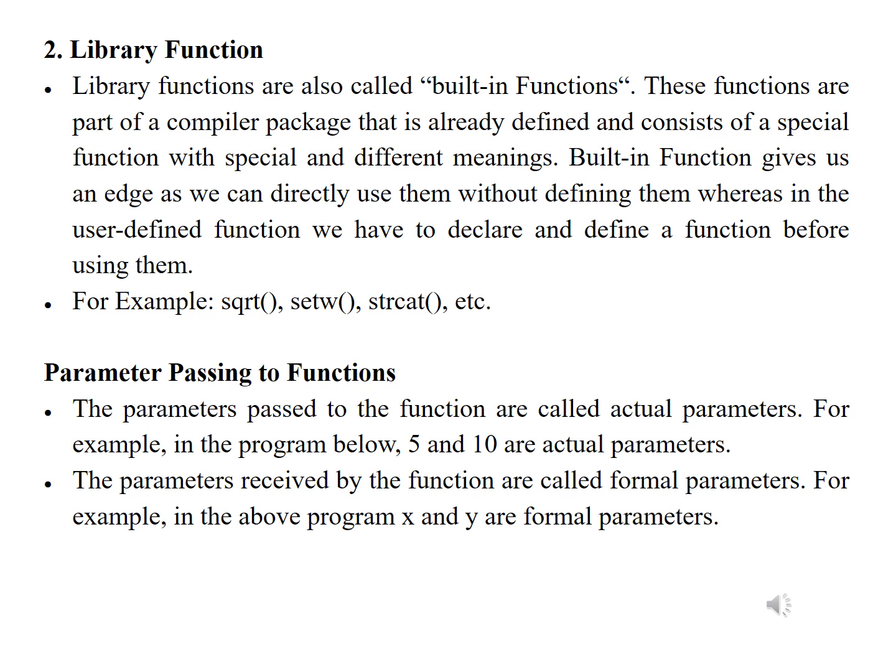Parameter passing to the function. The parameters passed to the functions are called actual parameters. For example, in the program below, 5 and 10 are the actual parameters. The parameters received by the functions are called formal parameters. For example, in the above program, x and y are the formal parameters.